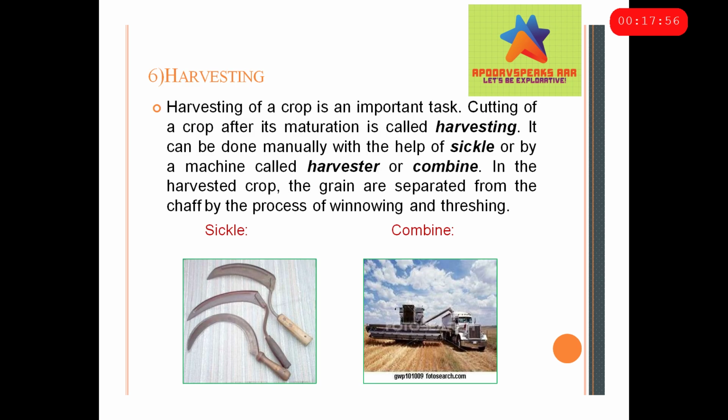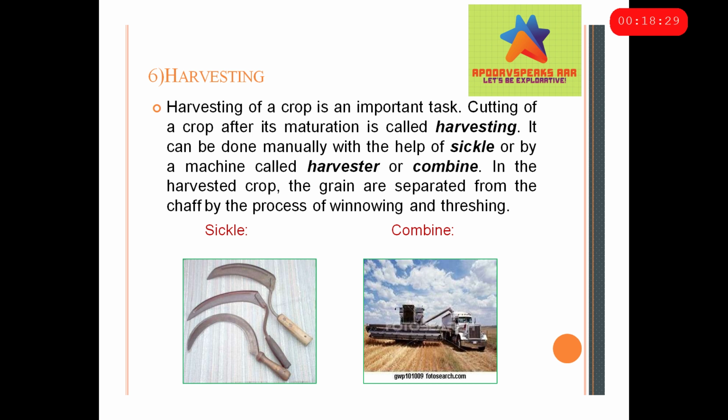And now comes the sixth step of cultivation, which is the harvesting. This is when all the hard work of months pays off, and the farmers get the main crop. Now harvesting is a very important task. It is the cutting of the crop after it is mature. It can be done manually with the help of a sickle, etc. tools which are traditional, or a machine which is called the harvester.